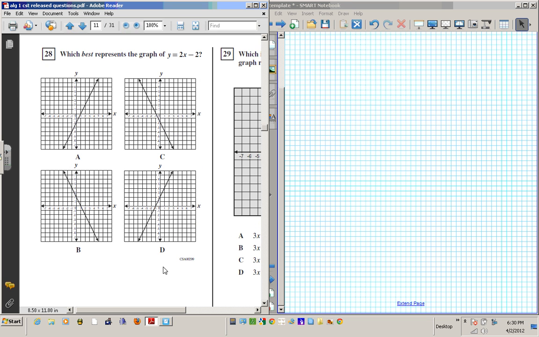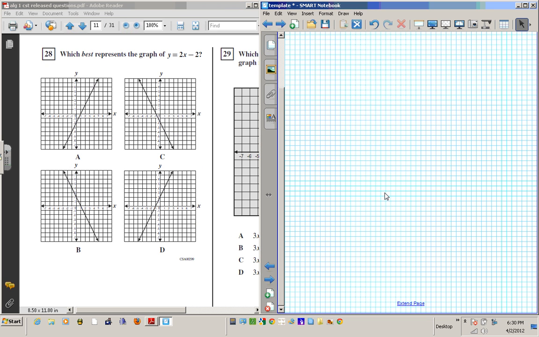So it says, which best represents the graph? This graph right here. So basically, we have the graph in slope-intercept form. Slope-intercept form is y equals mx plus b. M is the slope, and b is the y-intercept. M is the slope. B is the y-intercept.